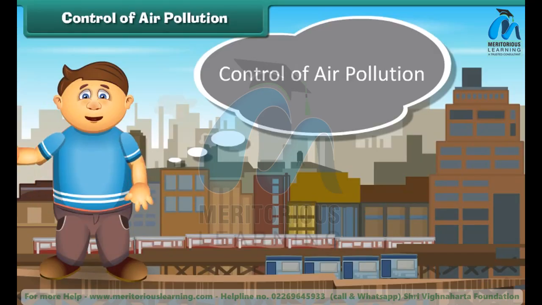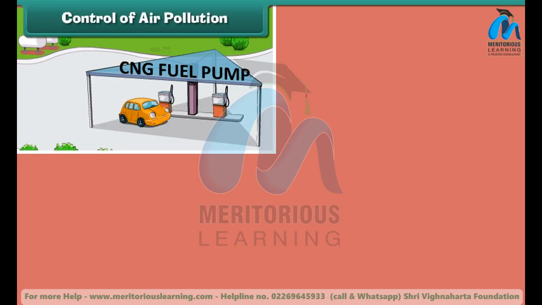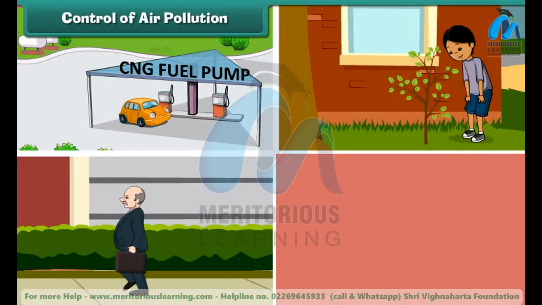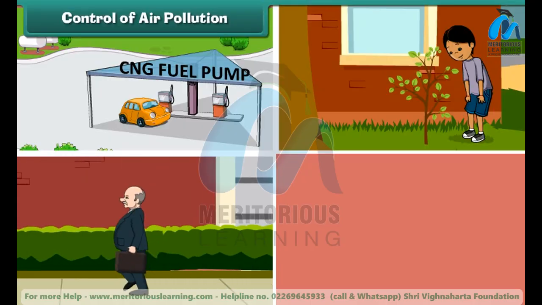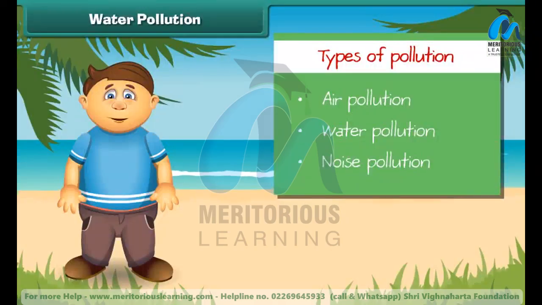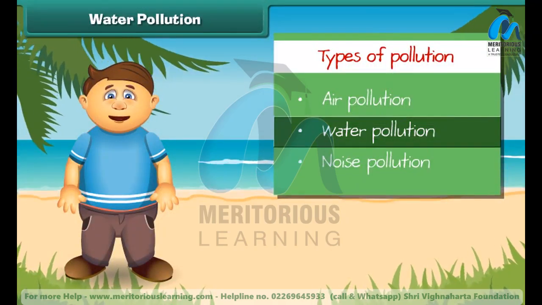It can be controlled by using clean fuels, CNG, in vehicles and industries, planting of new young plants, preferring walking over driving, and using public transport for transportation. Now let's know about the water pollution.